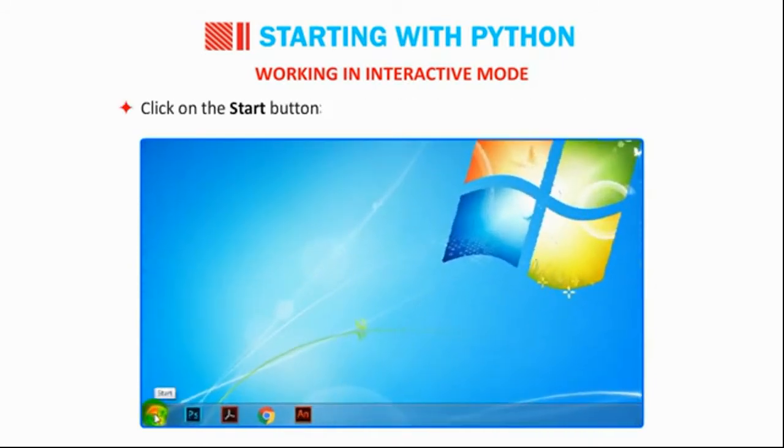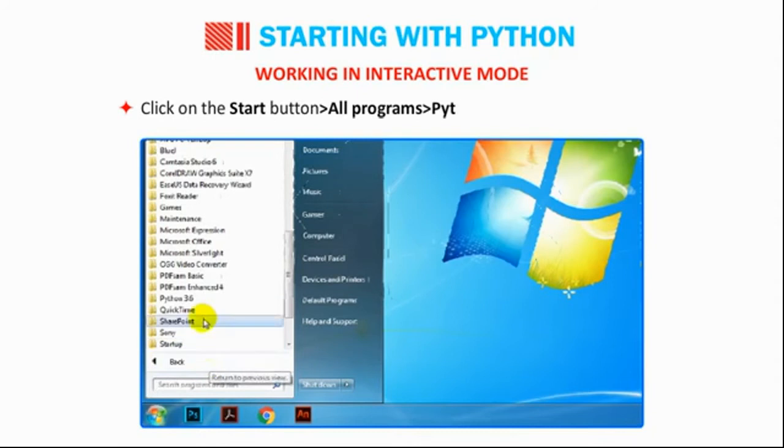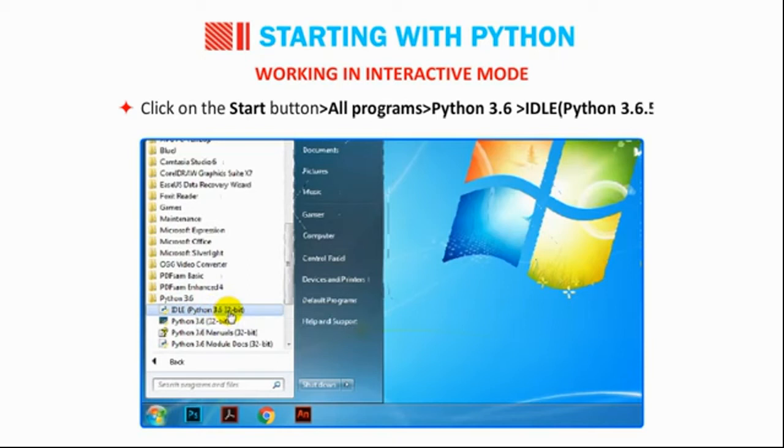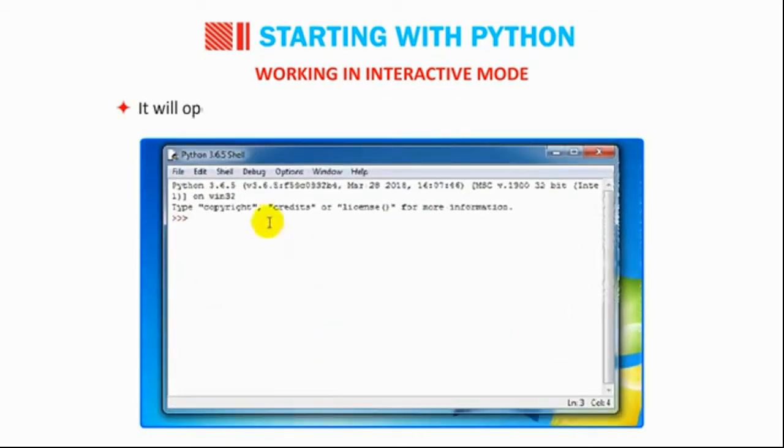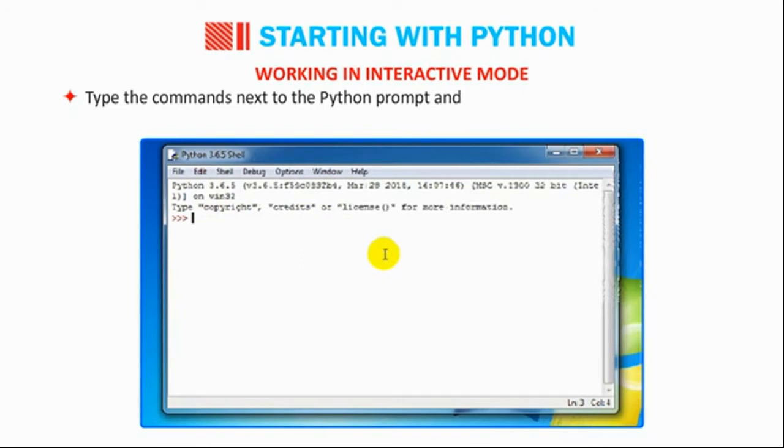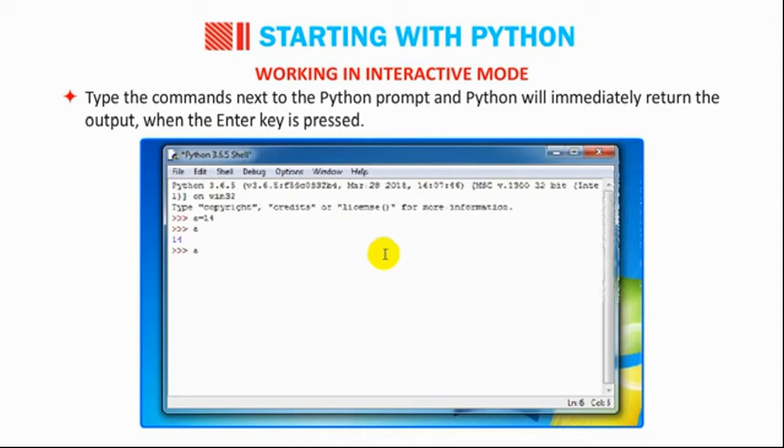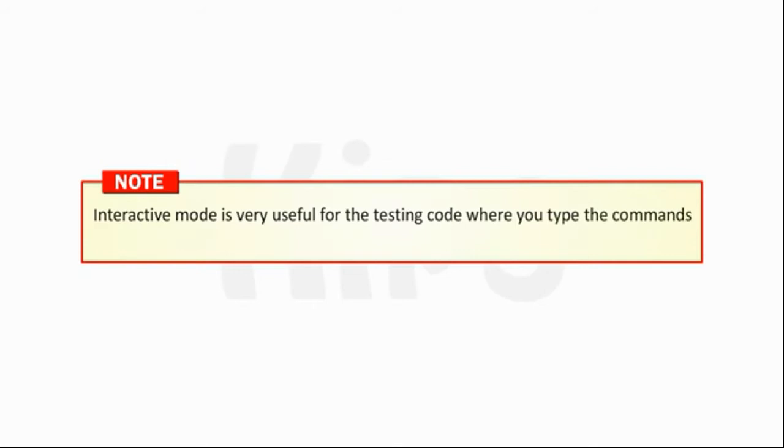To work in interactive mode, follow the process given below. Click on the Start button, then go to All Programs, then Python 3.6, then IDLE Python 3.6.5. It will open the Python shell where you will see the Python prompt. Type the commands next to the Python prompt and Python will immediately return the output when the Enter key is pressed. Students, note that interactive mode is very useful for testing code, where you type the commands one at a time and get the result or error immediately.